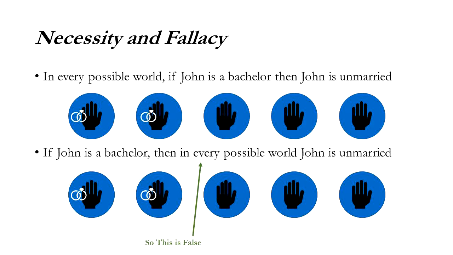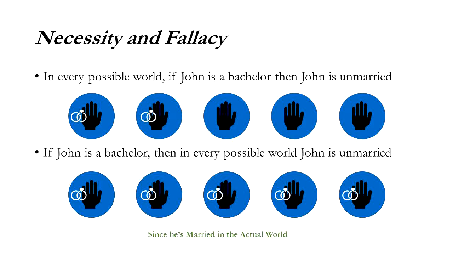So on this reading, or this expression, if we're trying to characterize if John is a bachelor, then he must be unmarried, on this way of understanding the expression, it's not true. Because there are worlds where I'm not. To make it true, on this reading, I'd have to be married in every world. Like this. Since I'd be married in the actual world.